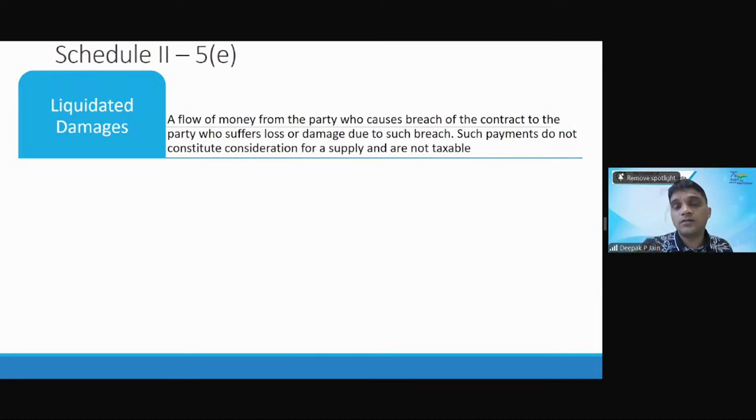I will not incur any loss knowingly. Just because some mistake happened, I have to pay. That's a penalty kind of thing. And on such liquidated damages, there is no supply which I will get from the customer. Customer will only say that this is not done correctly, so I have to pay him this liquidated damages. That's the reason liquidated damages is not a supply and it is not taxable.